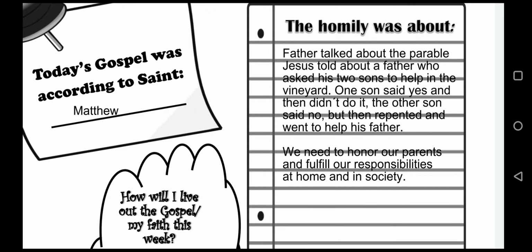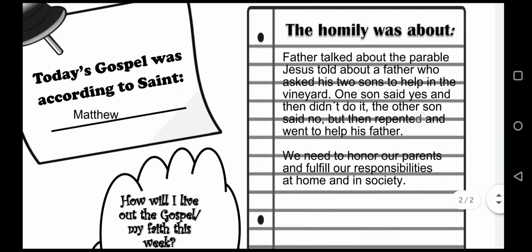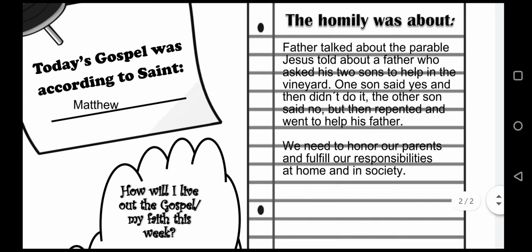The section about the homily, students will write something that they heard Father talk about during the homily, and this will be according to the age level or the grade that they are in. If you have a child that is, say, in first and second grade, and they really can't write that well yet, they can even use this section and just draw a picture about what Father talked about. If you have students in third through confirmation, they can write more, and of course, someone in 8th grade will write more than someone in 3rd grade.